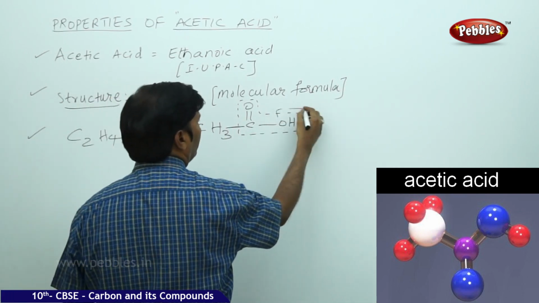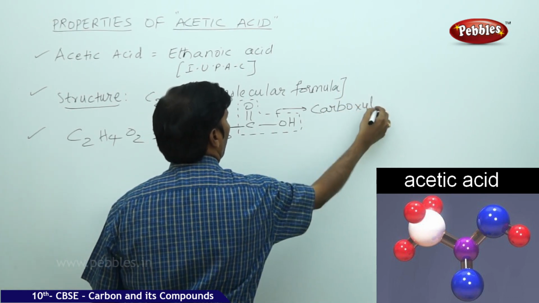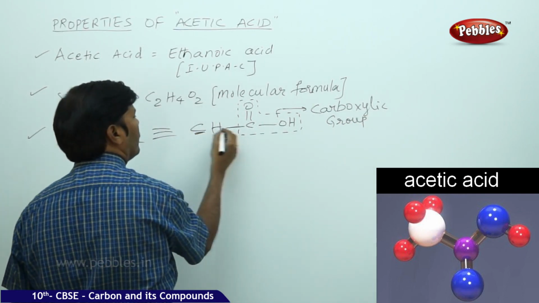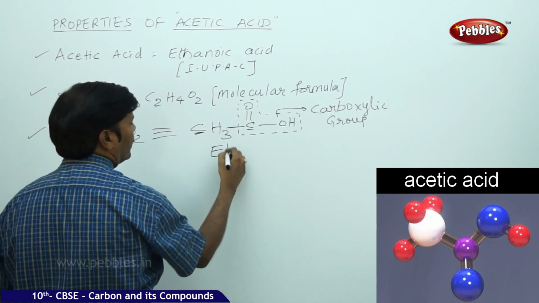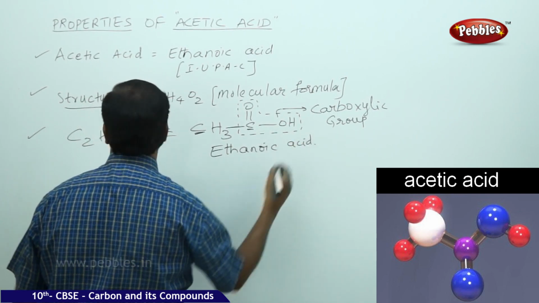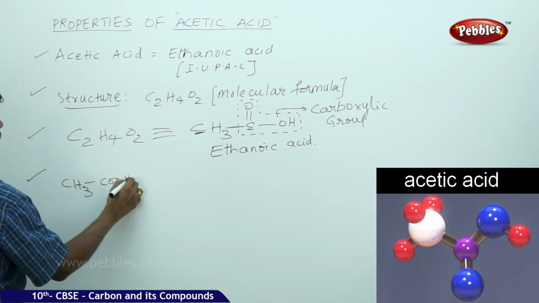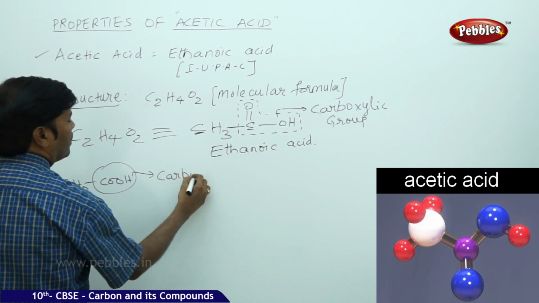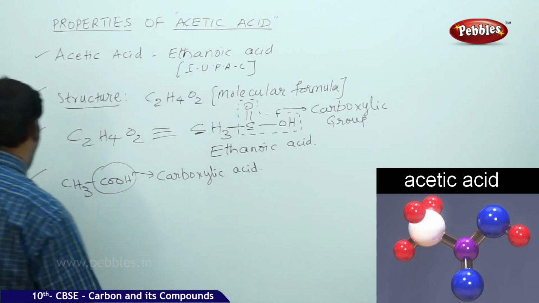So we can write the root word as ethanoic acid, because CH3COOH contains the COOH group. It is a carboxylic acid.